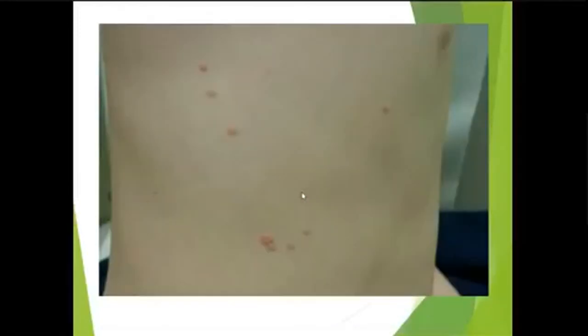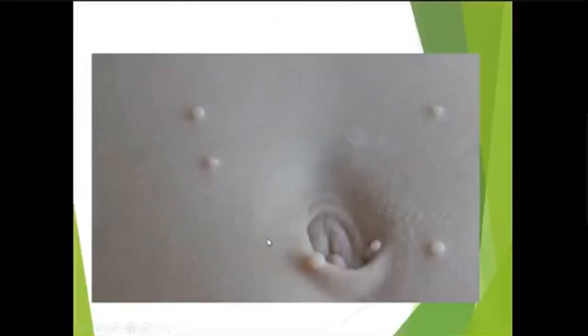You can see MC very near to the eye, multiple pearly white papules. Again, you can see multiple molluscum with central umbilication, and you can see this umbilication in the center here also.